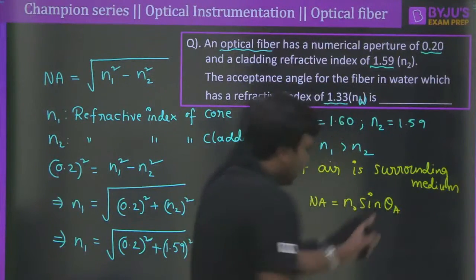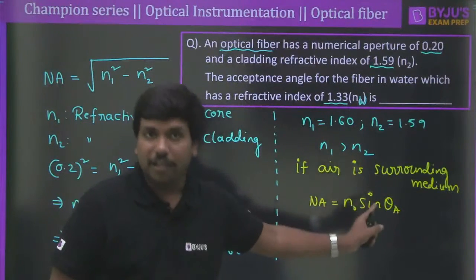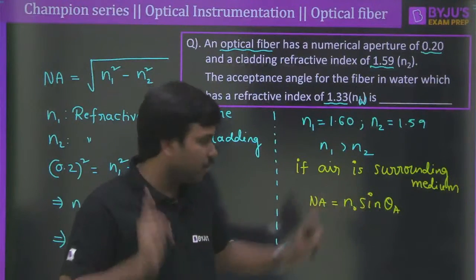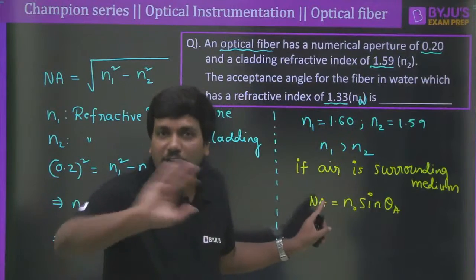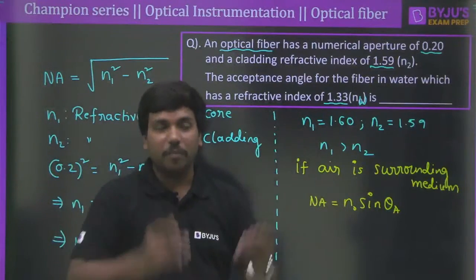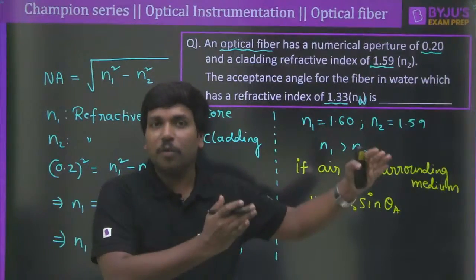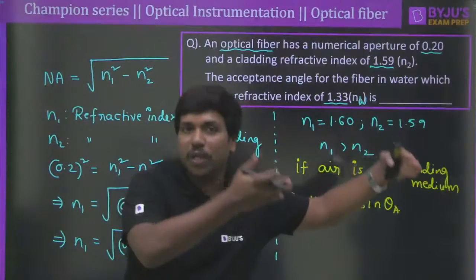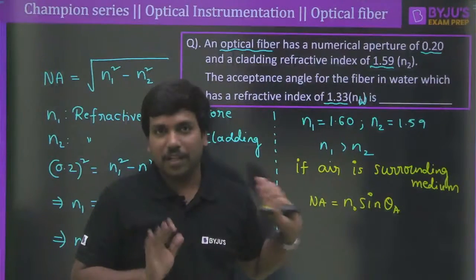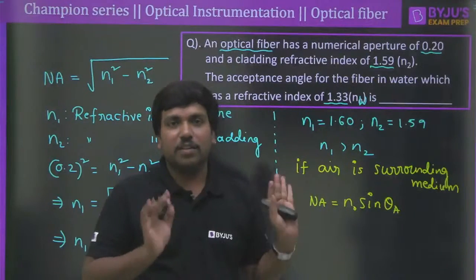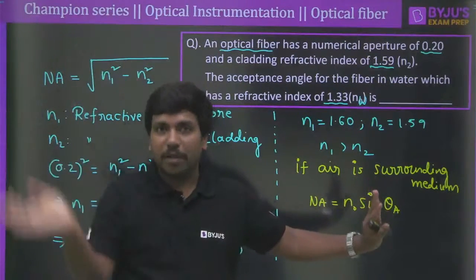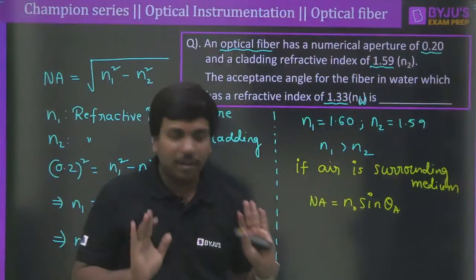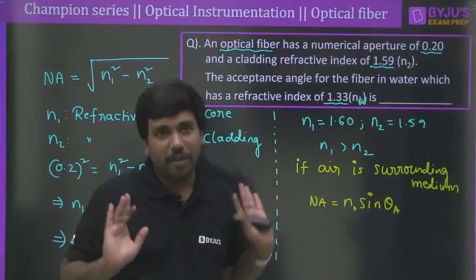Where theta A is considered as the acceptance angle. And as I was saying, numerical aperture will not change according to the surrounding medium, because numerical aperture is a figure of merit given by the manufacturer to the customer. Suppose the resistance value is manufactured and provided at a particular temperature, its value will remain the same. Correct? Similarly here the numerical aperture will be the same.